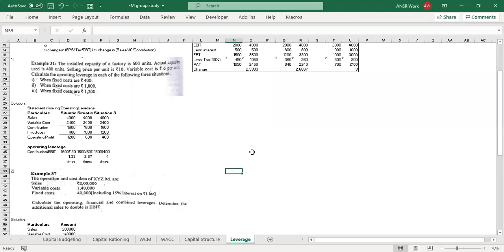Okay. Now, 25,000 is fixed cost, 15,000 is your interest. Now go ahead and calculate the operating leverage, financial leverage, and combined leverage. So I have to calculate on.